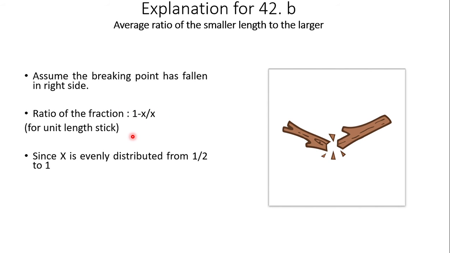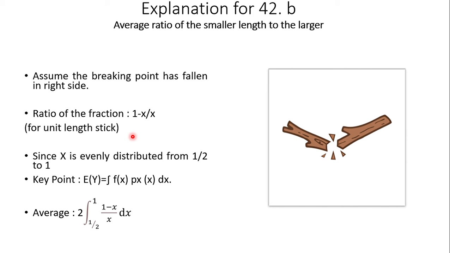Very self-explanatory. Now since X is evenly distributed, and here we have to find the average ratio of the smaller length to the larger part, since X is evenly distributed from half to 1, what we can do is find the integral of (1 minus X) divided by X, with respect to dx, with limits of half to 1.